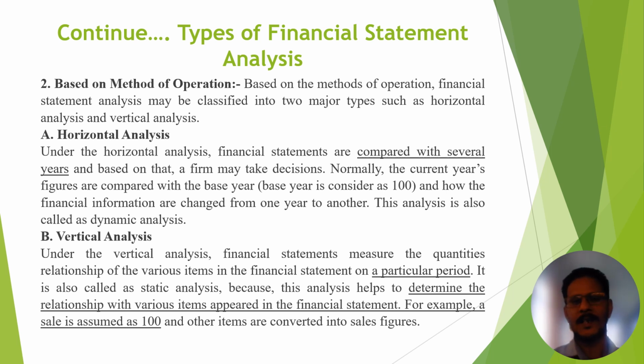It is the same in the context of the balance sheet: total assets we assume 100%, and according to total assets we compare other items like fixed assets, current liabilities, non-current liabilities, share capital, etc. This is all about the classification based on methods of operation.